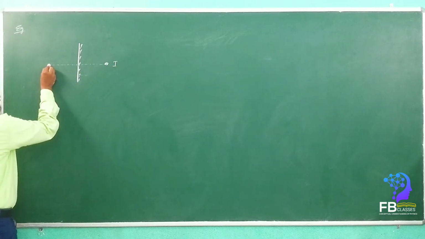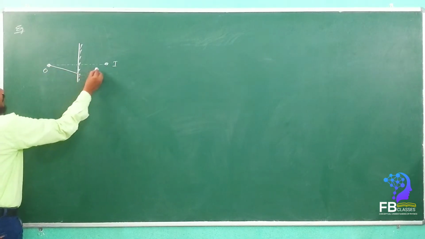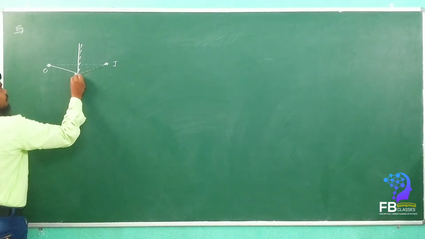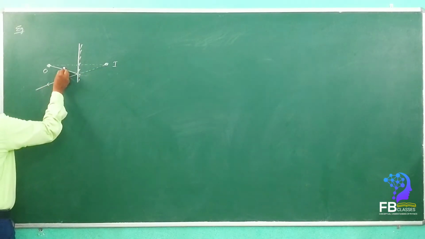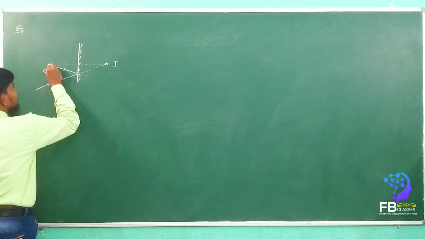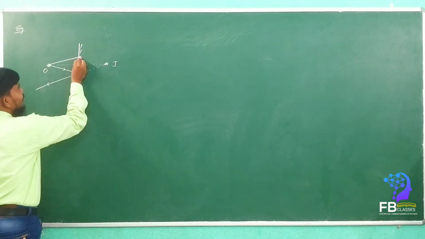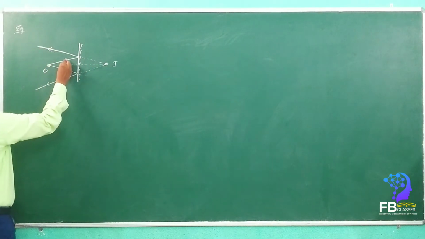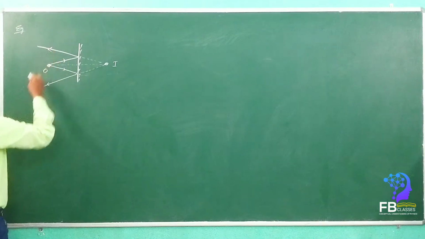See here, there are 2 rays we are going to take. See how it is going to be formed. This is an incident ray and it is a reflected ray. If you take another ray, this is an incident ray and it is a reflected ray.